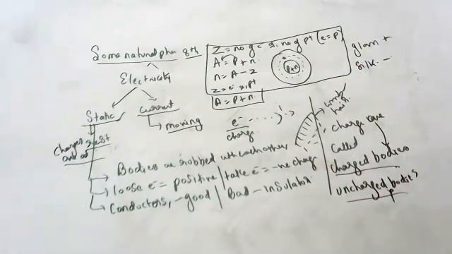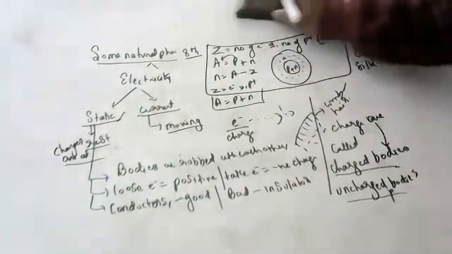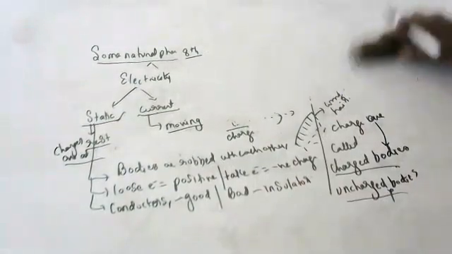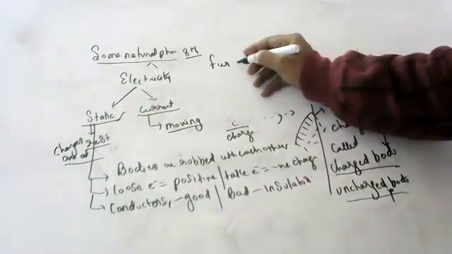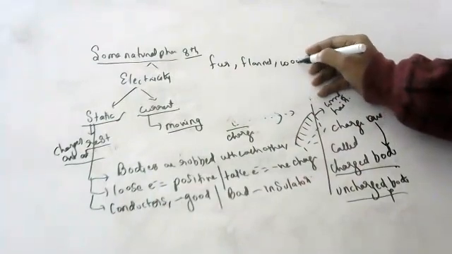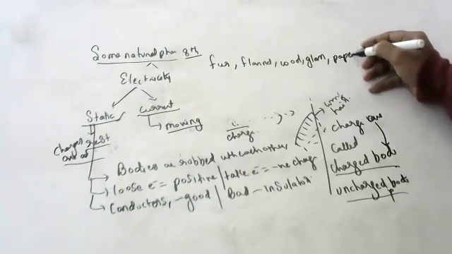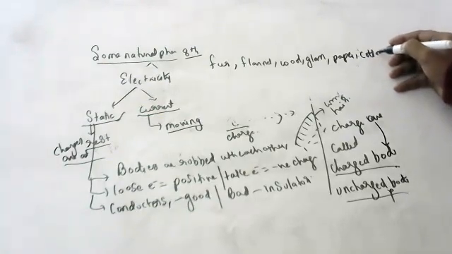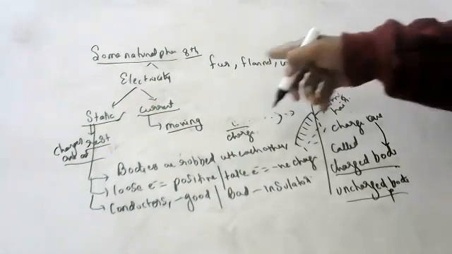So, children, how will I show you? Okay, you remember like that. I will give you one sequence. See here: fur, flannel, wool, glass, paper, cotton, silk, wood. Remember this sequence, children.